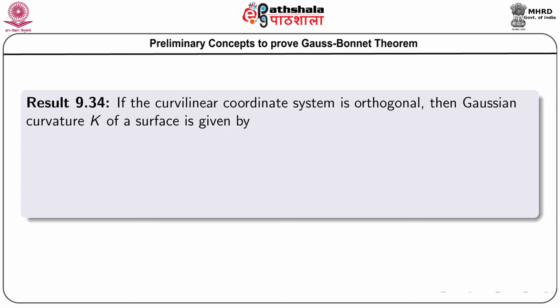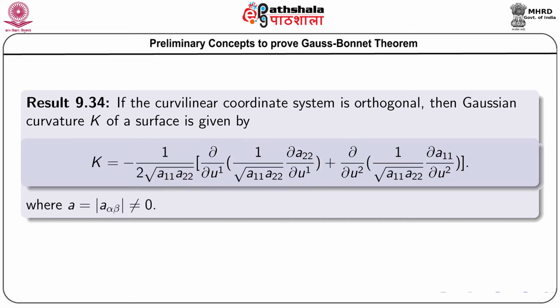Then the expression for Gaussian curvature of a surface is given by this: k equals to minus 1 by 2 root A11 A22 within the third bracket del U1, and in the first bracket 1 by root A11 A22 del A22 by del U1, the first bracket closed, plus del U2 again in the first bracket 1 by root A11 A22 del A11 del U2, and the whole thing is closed by the third bracket, where A is